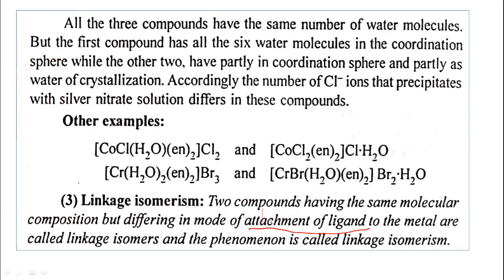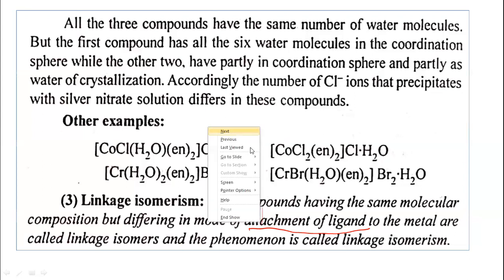Two compounds having the same molecular composition but differing in the mode of attachment of the ligand. The ligands are attached to the central metal ion in a different way, and are called linkage isomers, and the phenomenon is called linkage isomerism. So let us take an example here.